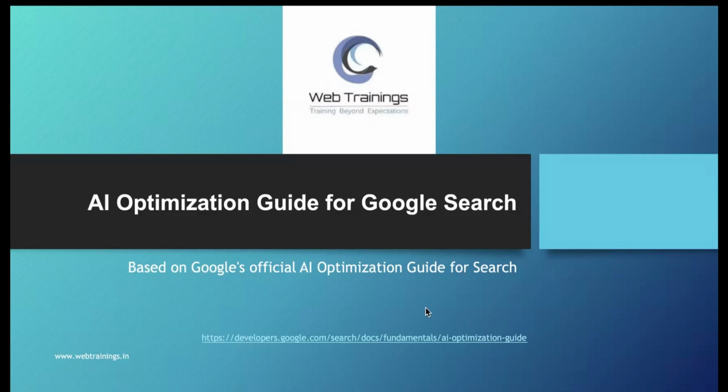The purpose of this video is to understand the entire guidelines from a very simple point of view. I will explain in a simple way so that you can understand what has to be done in your SEO strategies in terms of AI, AEO and GEO optimization. Watch the video till the end so that you can understand all the aspects.